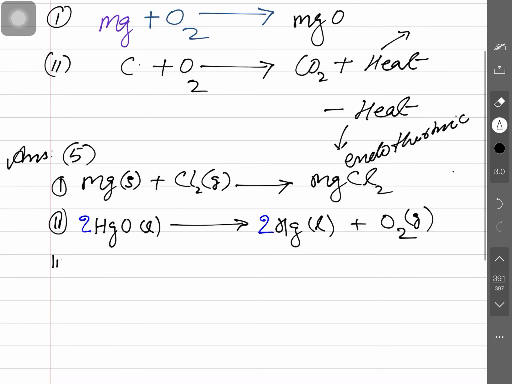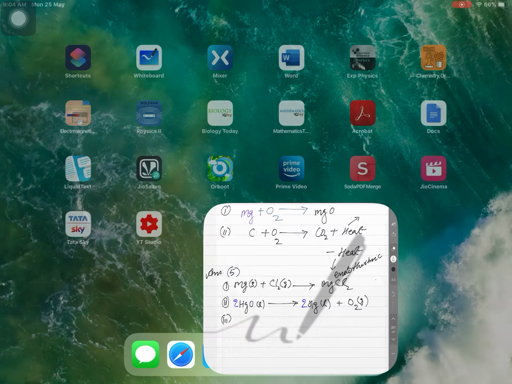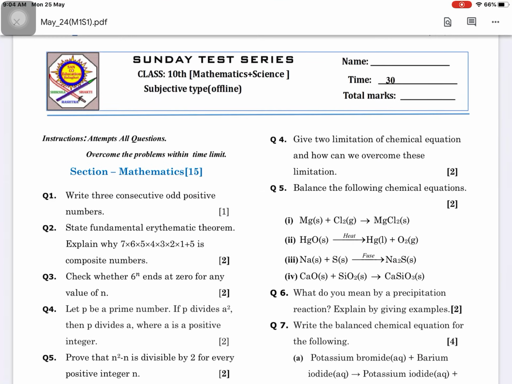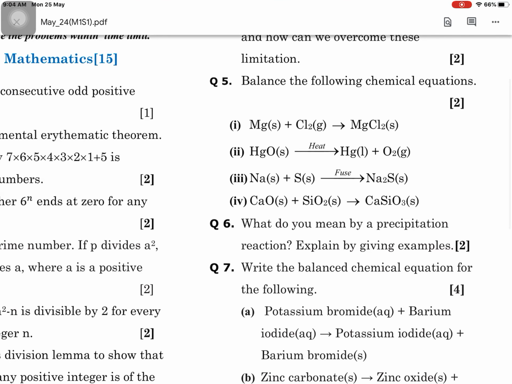Now the third question. Sodium is combined with sulfur to give sodium sulfide. Fusion is taking place here. Sodium is combining with sulfur, giving Na2S. As a reactant, sodium has 1 atom, as a product sodium has 2 atoms. So you may write down 2 before Na.